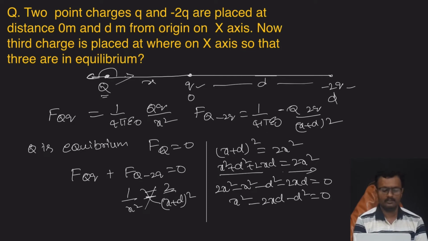See here, this is a quadratic expression of degree 2. This is x square, this is x power 1, and this is the constant.